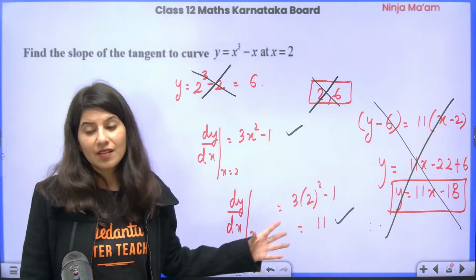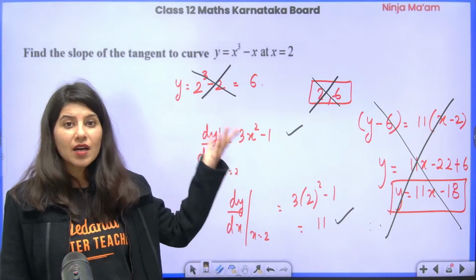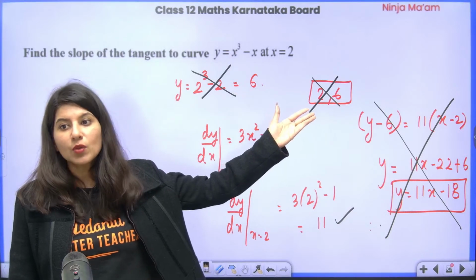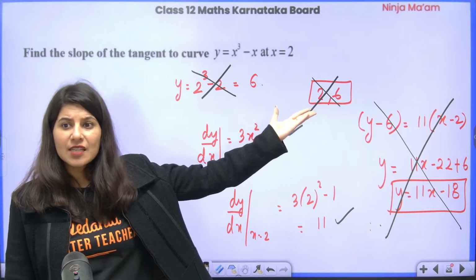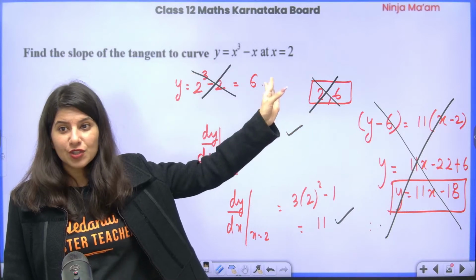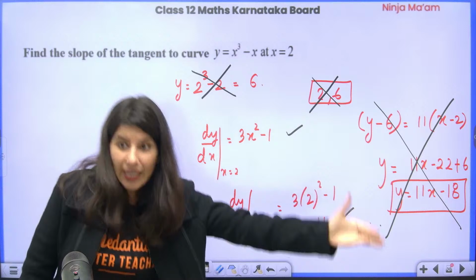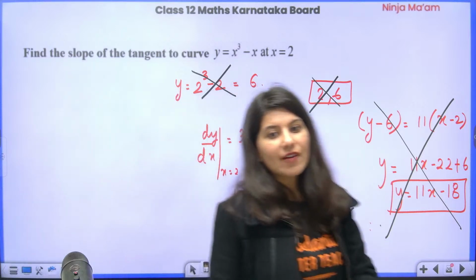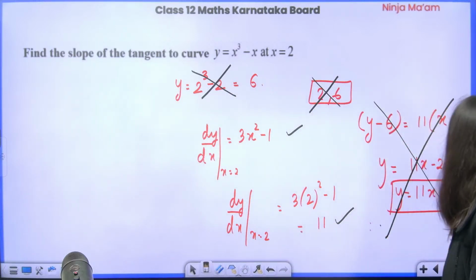Just in case, you never know, your 3 marker or 4 marker question may ask, tell me the equation of the tangent to this curve at x equals 2. Then you have to do that. If they ask you like this, then you have to do that.